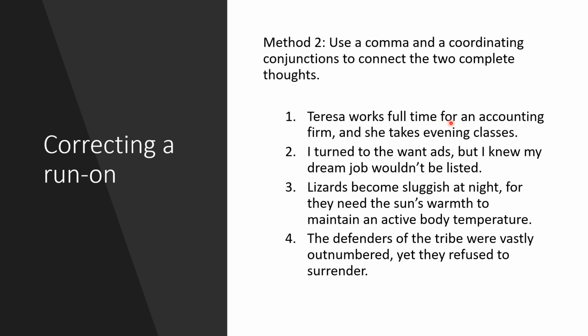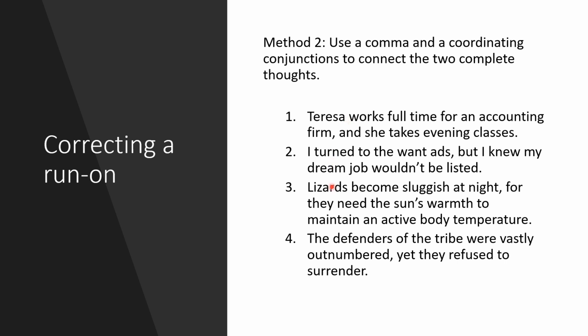Teresa works full-time for an accounting firm. This one here is a complete sentence. She takes evening classes is also a complete sentence. Instead of using a period, you may use a comma and a coordinating conjunction. In sentence number 1, the coordinating conjunction used is the conjunction and: comma, and. Make sure though that your chosen coordinating conjunction would properly connect the two sentences, okay? And it won't change the thought.